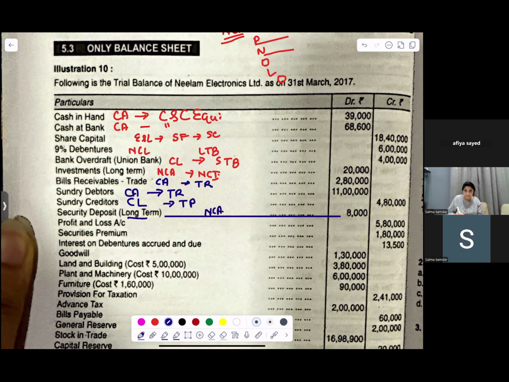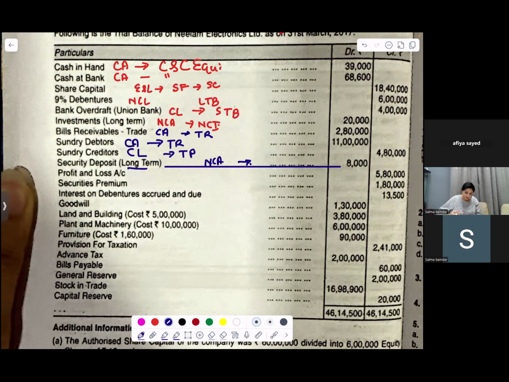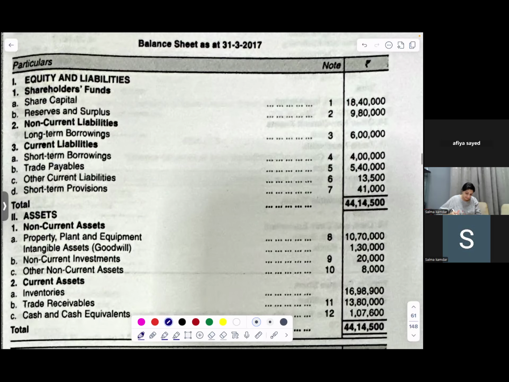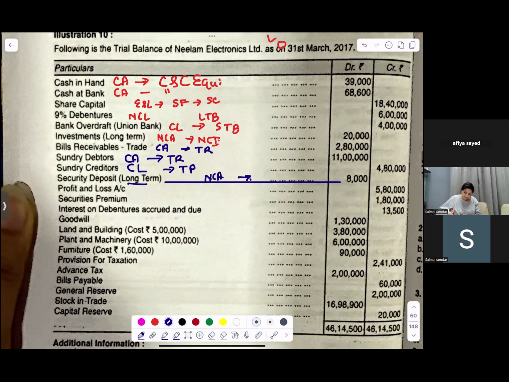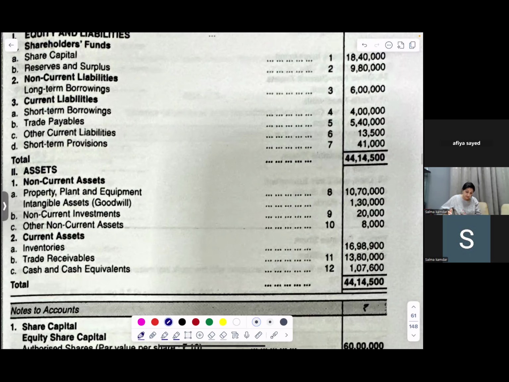It will come in non-current liabilities if it is on the credit side. Okay, profit and loss credit balance. Can I check security deposit once? Security deposits 8,000. Non-current assets, other non-current assets, right?